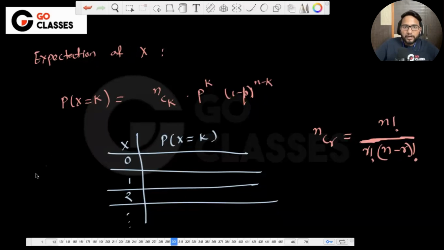So now, what is this nC0? It is n factorial upon n factorial, which is 1, right? So this is 1 into p power 0, which is 1, into (1 minus p) power n. Okay. Can you tell me the probability of x being 1?